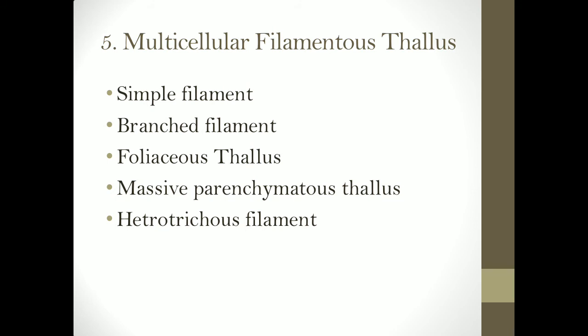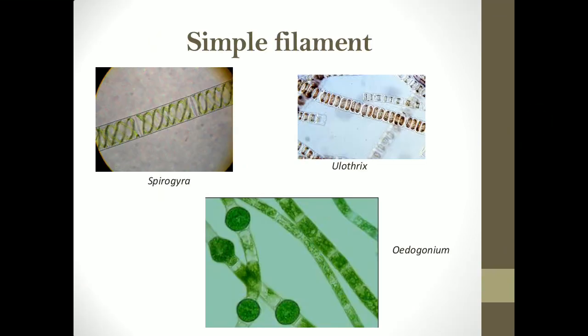Under this again we have different types of filaments based on how many planes the cell division is occurring in. Based on that, we have five different types of filamentous thalli. The first type of thallus is the simple filament. A simple filament, like the name says, is just one long thread-like unbranched filament. Here these cells are dividing in only one plane and there is no branching. That kind of unbranched filament is called a simple filament.